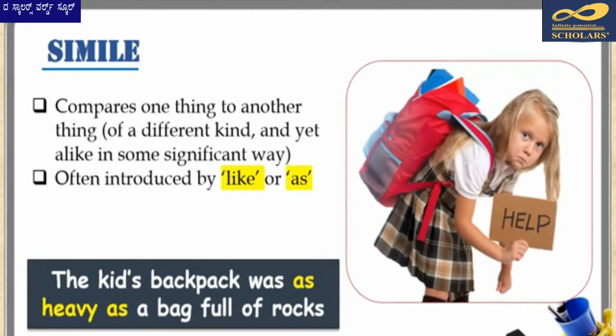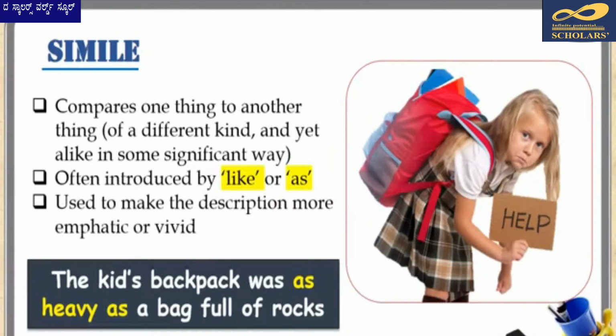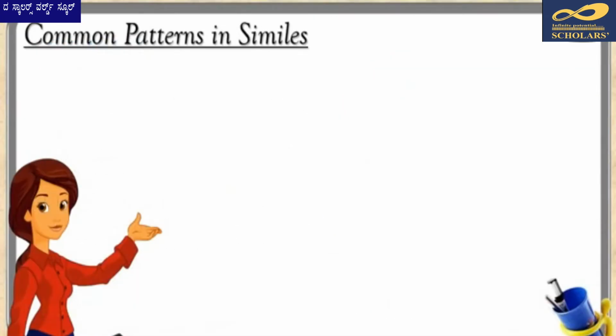Another way of saying the same sentence is, the kid's backpack seemed like a bag full of rocks. Structure-wise, it is still a simile, but we will have to think a bit to conclude that they are comparing the 2 items to emphasize weight. As you can see, similes are introduced by the words like or as. There are two common patterns that similes follow.